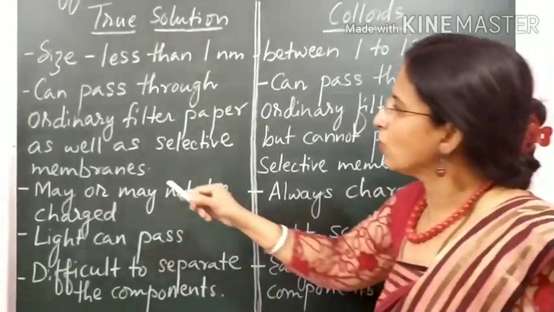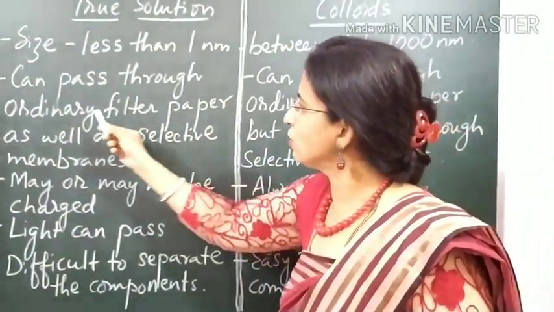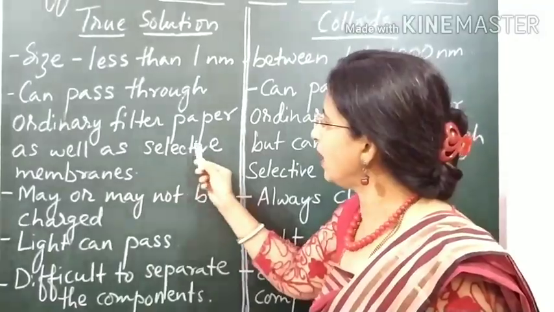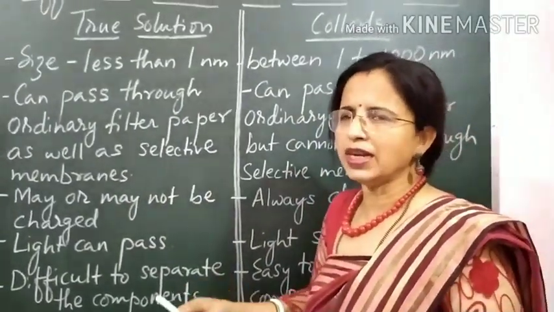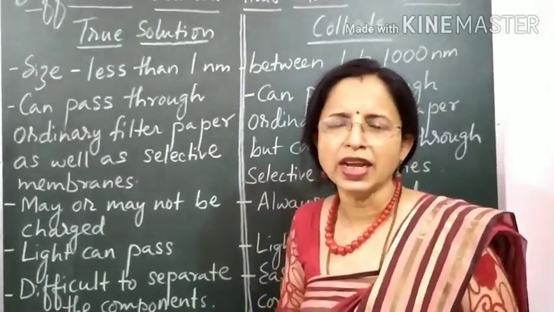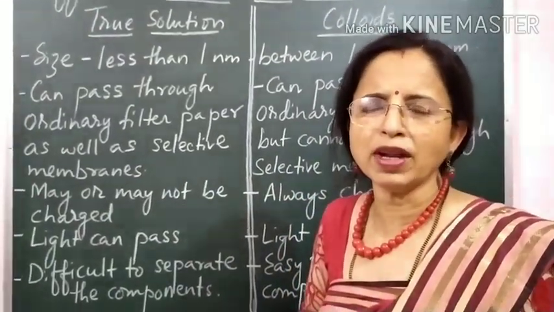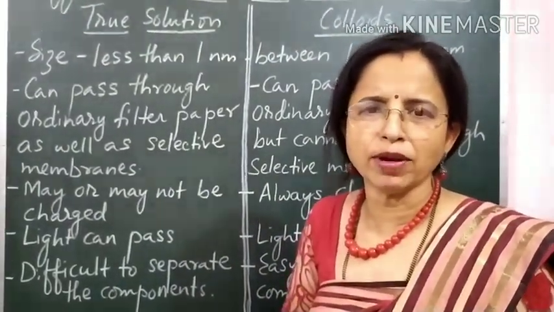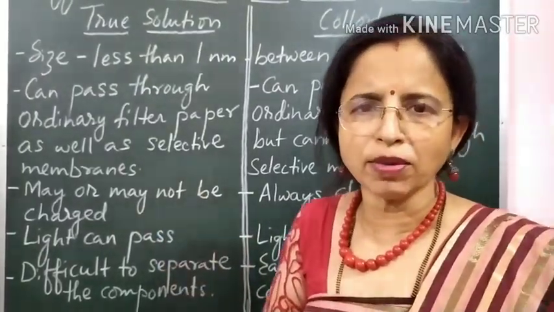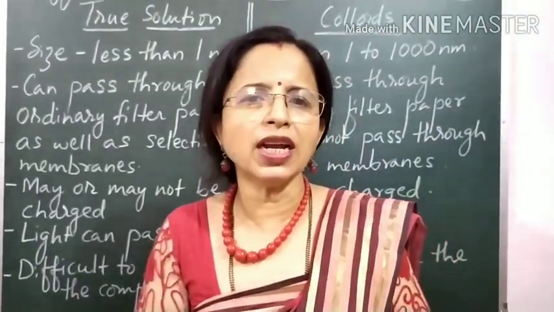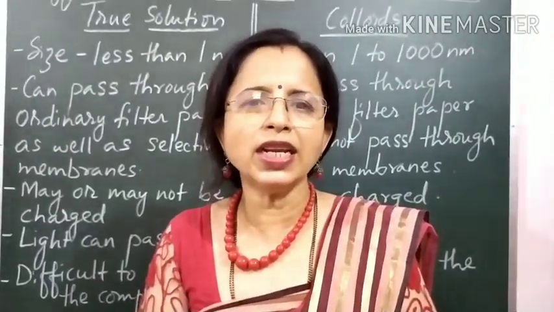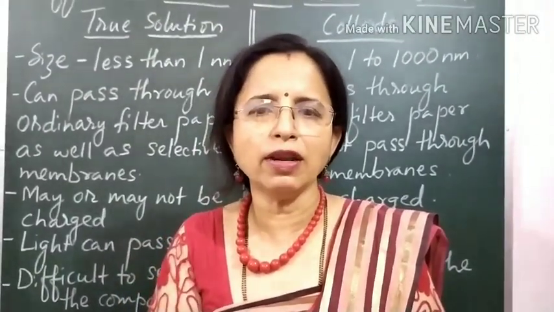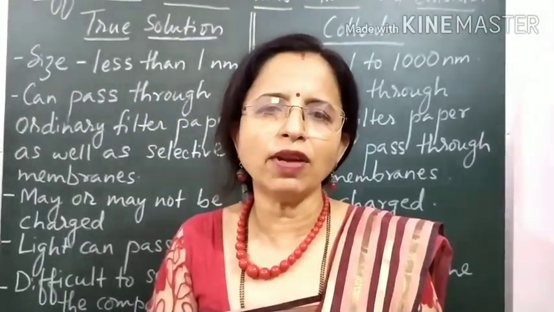Then, the colloidal solution can pass through ordinary filter paper as well as selective membranes. If I make a sugar solution and take ordinary filter paper or selective membranes, what are these selective membranes? Selective membranes are membranes with different porosity, that is, the pores of the membrane will be very minute.